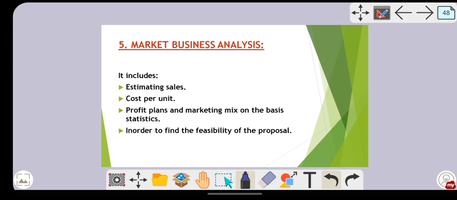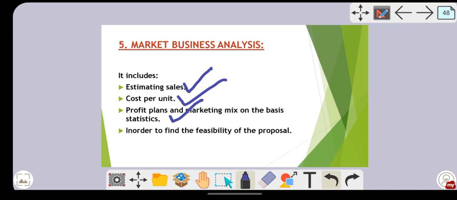Next, business market analysis. Here the manager wants to measure the business attractiveness of the proposal. It includes estimating sales, where you estimate what the sales might be, and cost per unit, which is the cost of manufacturing your product. Then you decide the profit plans and marketing mix on the basis of this data; on the basis of cost per unit you fix the final price.